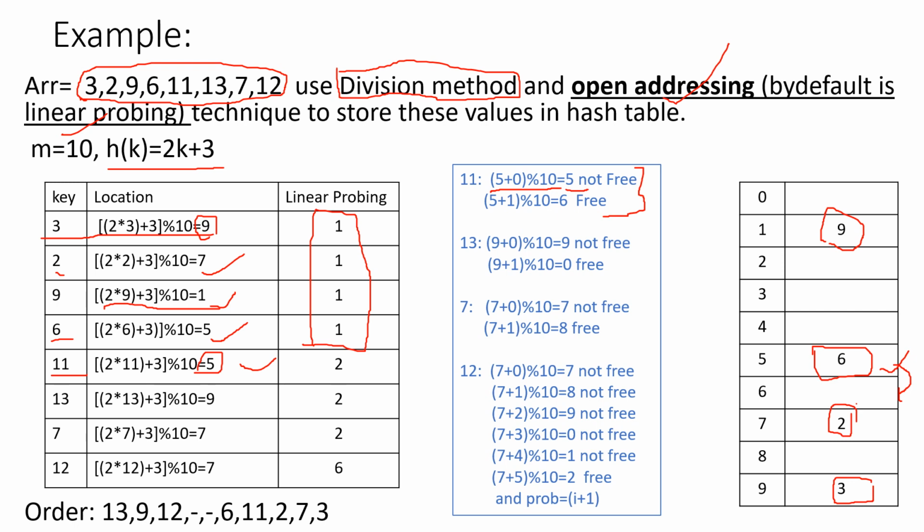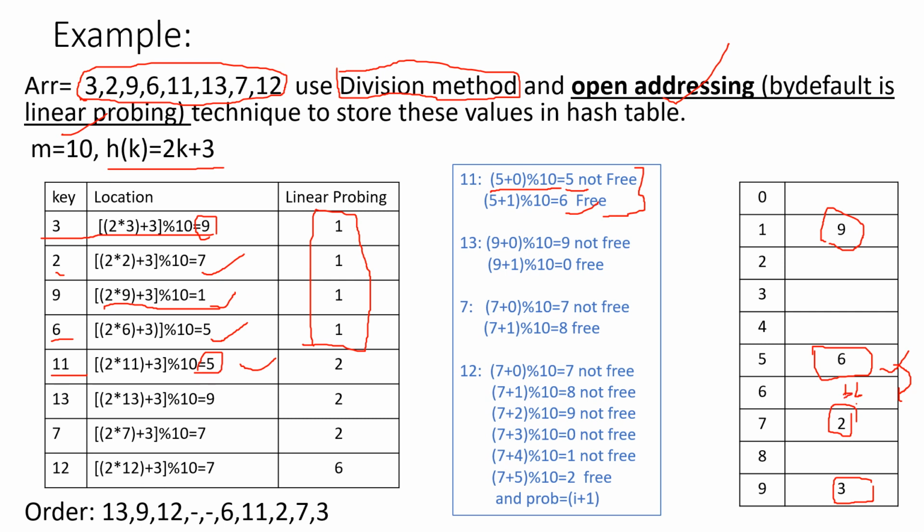Then what will I do? 5 plus 1. The i value is now incremented by 1. So 5 plus 1 modulus 10, we get 6. Right? So we'll go to the 6th index. Is it free? Yes, free. Then 11 is going to be stored at the 6th index.